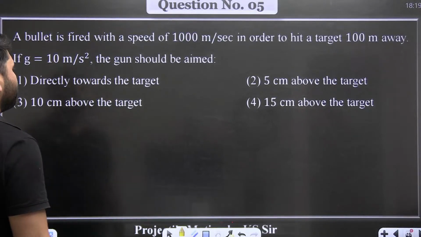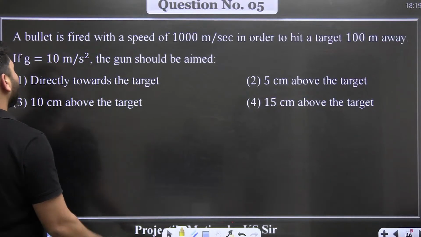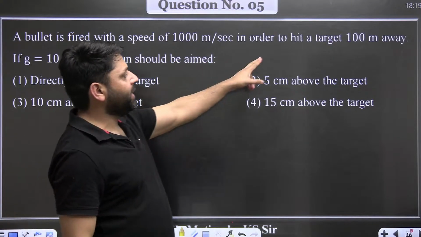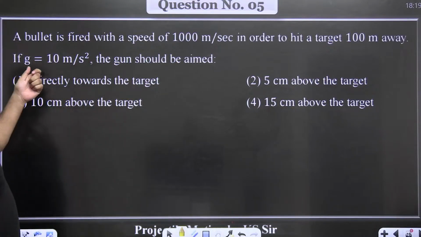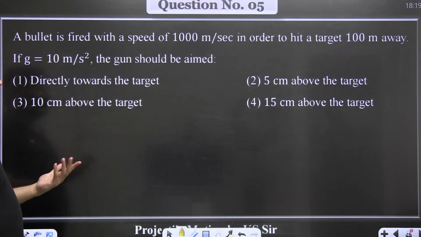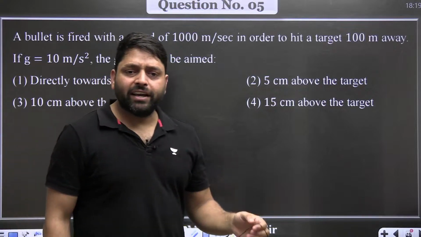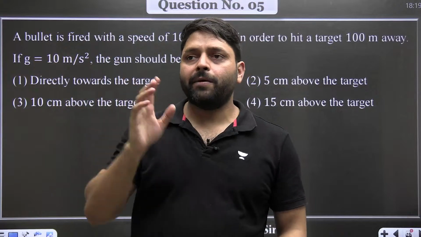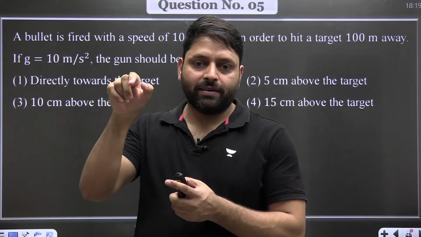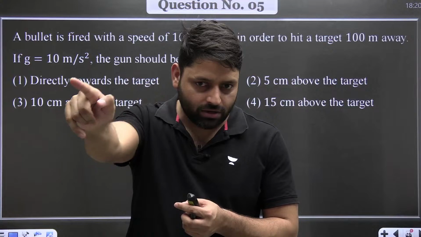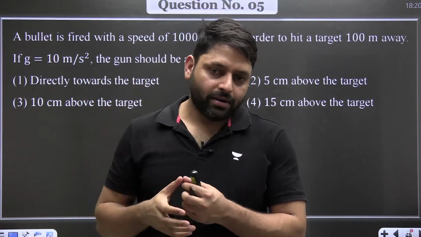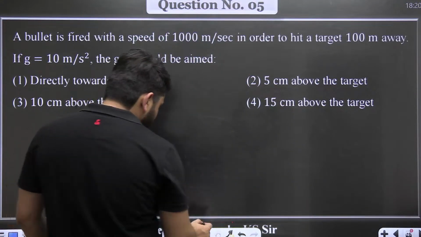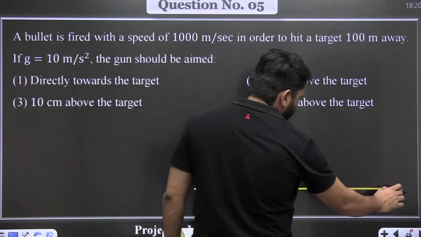Question number 5. A bullet is fired with a speed of 1000 meter per second in order to hit a target 100 meter away. If the value of g is 10 meter per second square, the gun should be aimed... So basically, when you are aiming at some point, like you want to hit something on the ground, you cannot directly aim at it. Otherwise, the path of the bullet is not a straight line. It is performing the projectile motion. Because of g, its direction will change. So what is happening here is, this question is a little bit difficult.